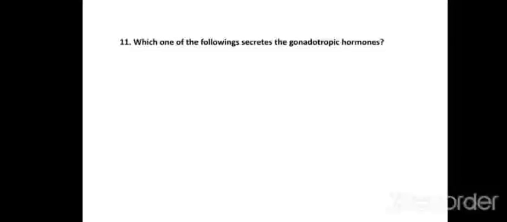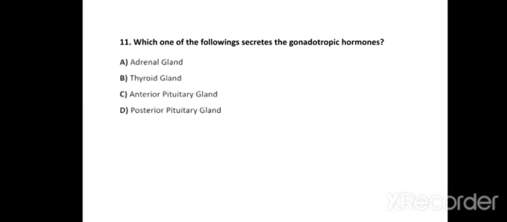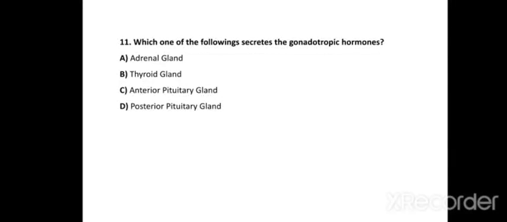Question number 11. Which one of the following secretes the gonadotropic hormones? Options are option A, adrenal gland, option B, thyroid gland, option C, anterior pituitary gland, and option D, posterior pituitary gland. The correct answer of this question is the anterior lobe of the pituitary gland.